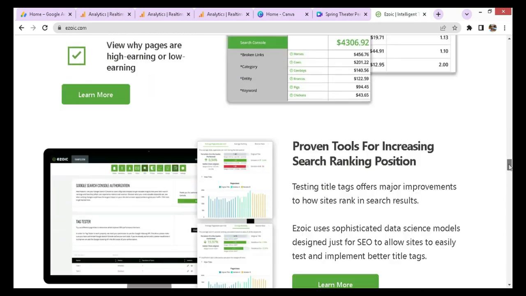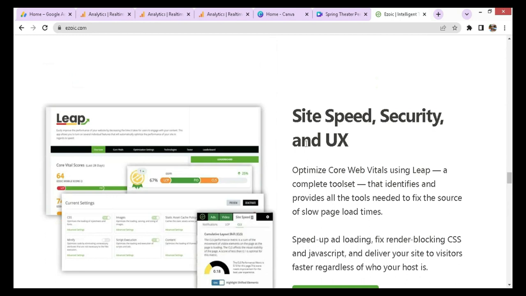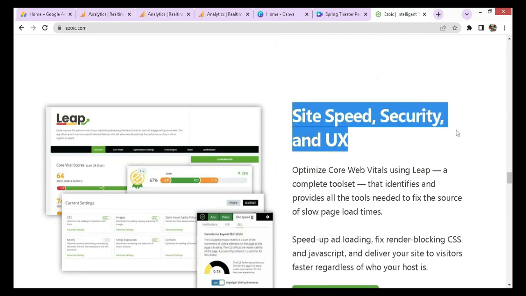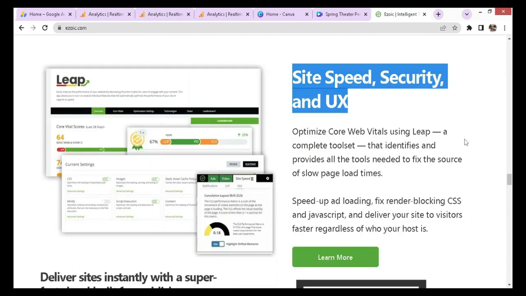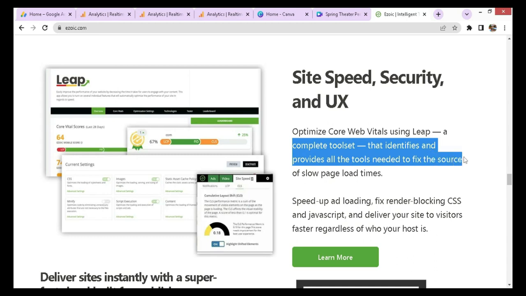Next, the most important change it makes to your site is to improve your website loading speed. Ezoic has its own tool set that will identify your site issues, why your site is slow, and how to improve its speed in order to load your site quickly.